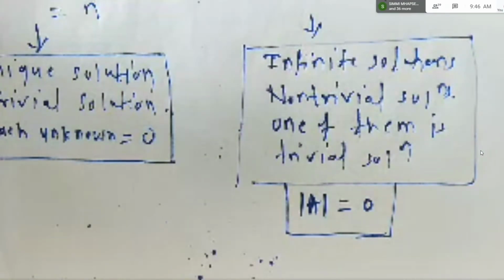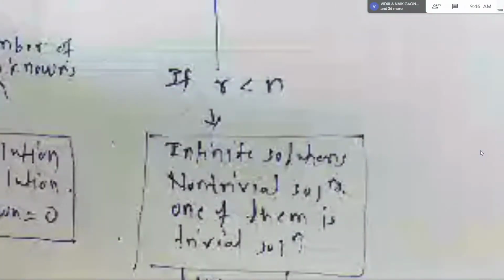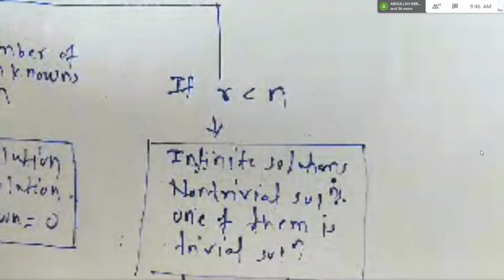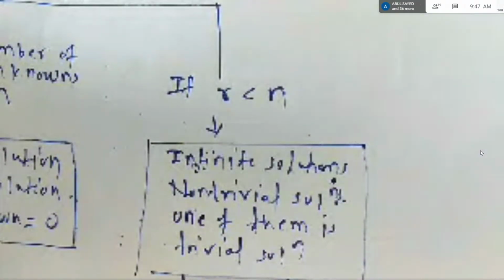Ma'am, can you please explain about non-trivial again? Yeah, non-trivial solution means non-zero solution. When the rank is less than the number of unknowns, then you get infinite solutions. What are these infinite solutions? These are non-trivial solutions, means non-zero. Remember like this: trivial means zero solutions and non-trivial means non-zero solutions. Okay? Okay. Thank you, ma'am.